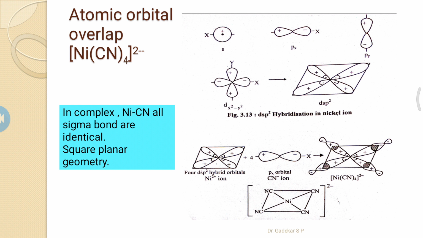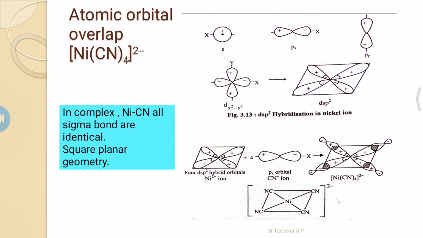These four orbitals mix and recast to form equal energy orbitals, the square planar dsp2 hybrid orbitals.